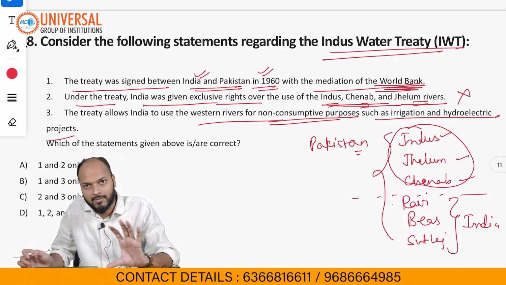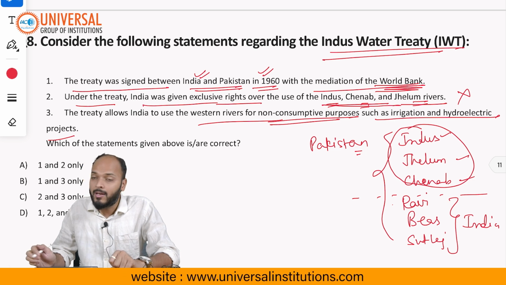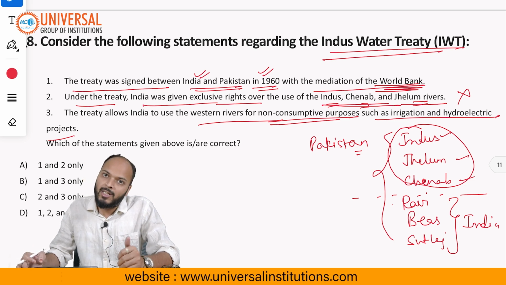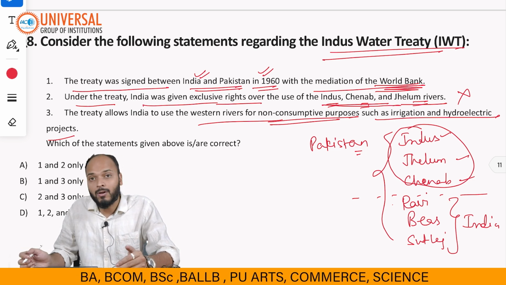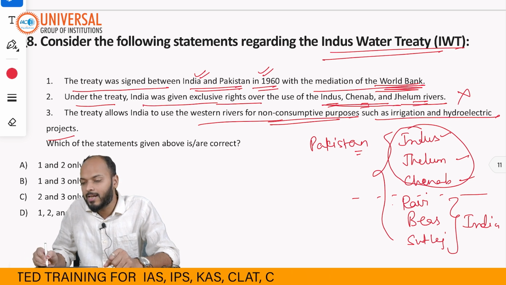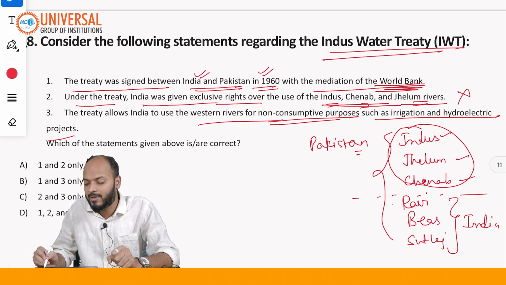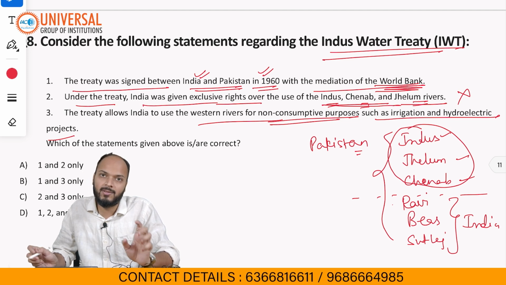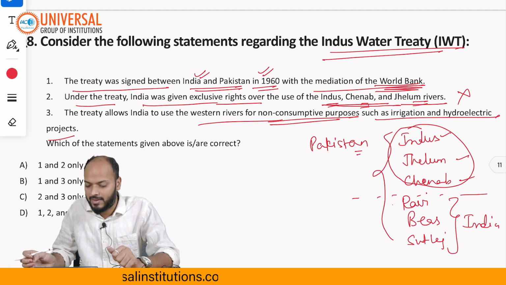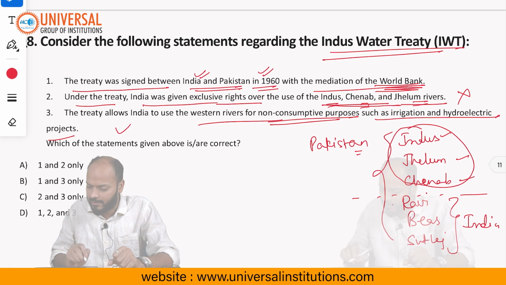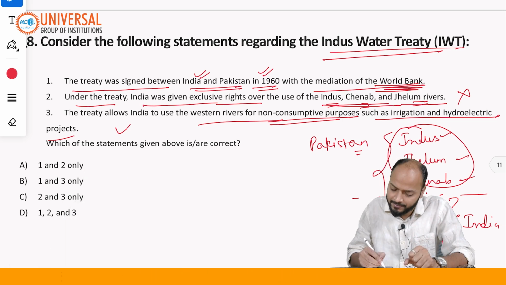These are termed western rivers under the treaty. The water of these western rivers will be given to Pakistan, but for non-consumptive use, even India can utilize this water. For example, for irrigation purposes or for hydroelectric projects, India can use the water of these rivers. So statement 3 is correct, 2 is incorrect, answer would be B.